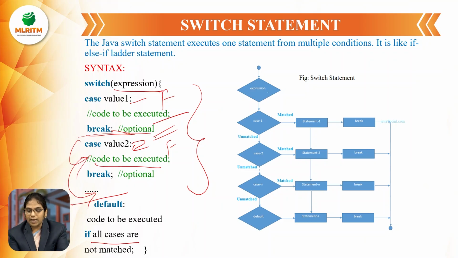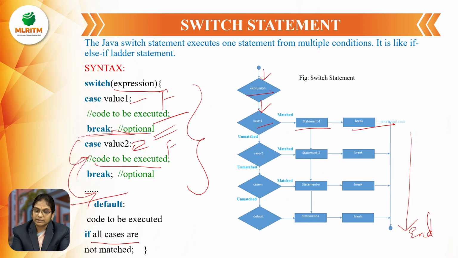For example, let us say start, and then we have written the expression and we are checking with case 1. If case 1 is matched with the expression, then statement 1 is going to be executed, break will be given, and we come to the end of the program. And if it is not matched, means case 1 is not matched with the given expression or the condition, then it checks with case 2.